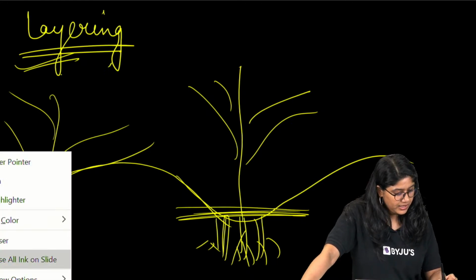Now I think many of you are asking about the advantages and disadvantages of vegetative propagation. The advantages, of course, are many. It helps us to easily have multiple copies of a plant. The disadvantage is that if the quality of a plant is not that great, we will have the same quality.